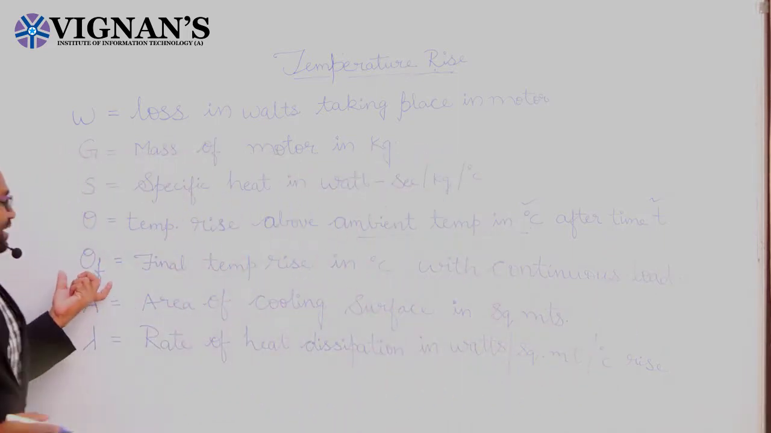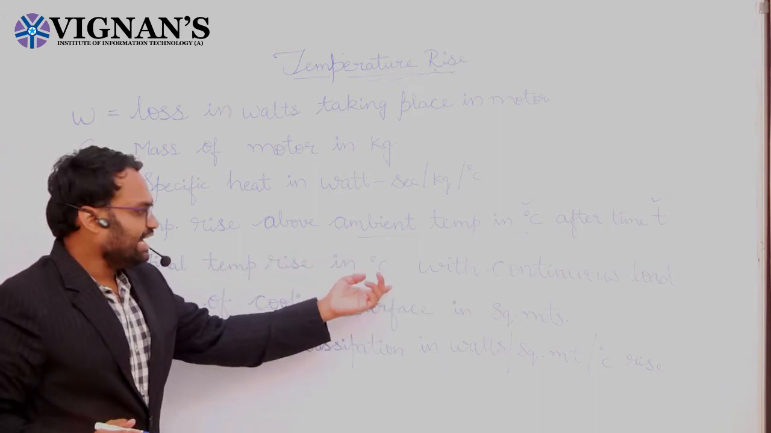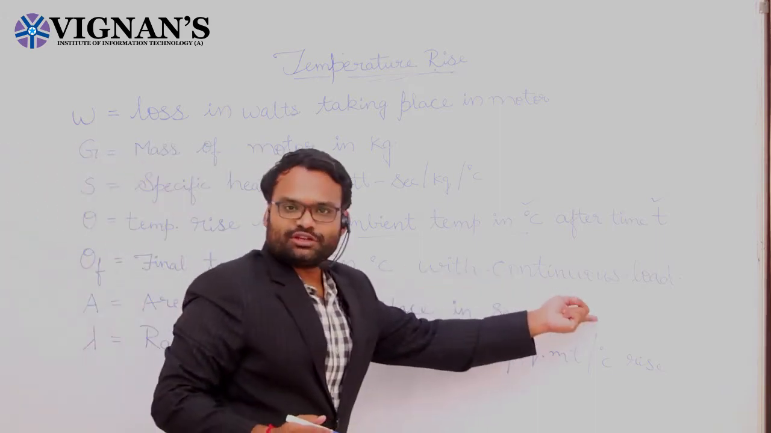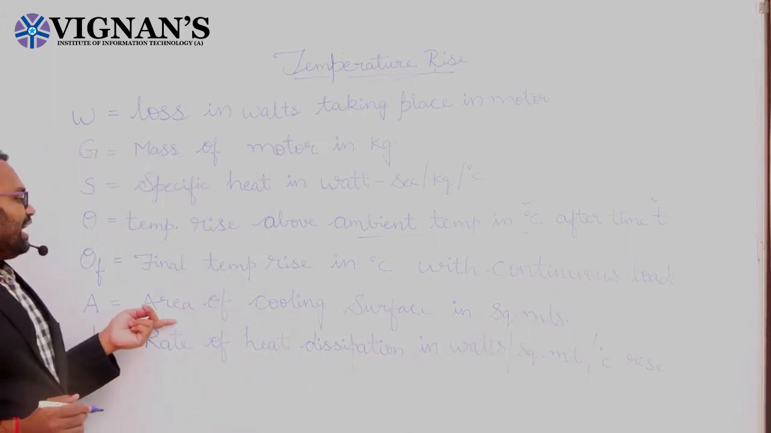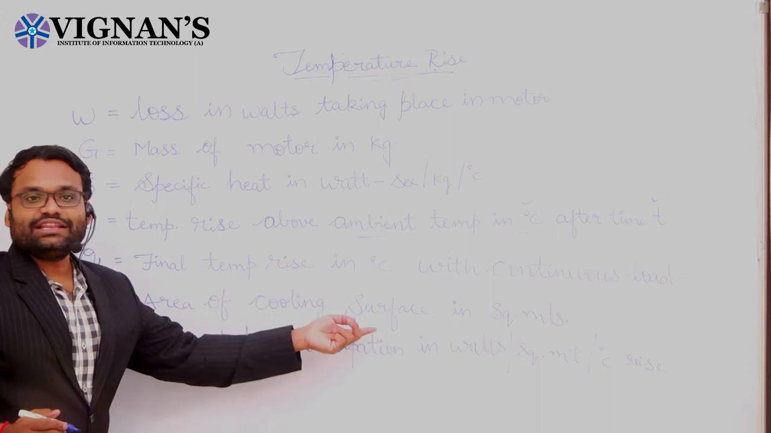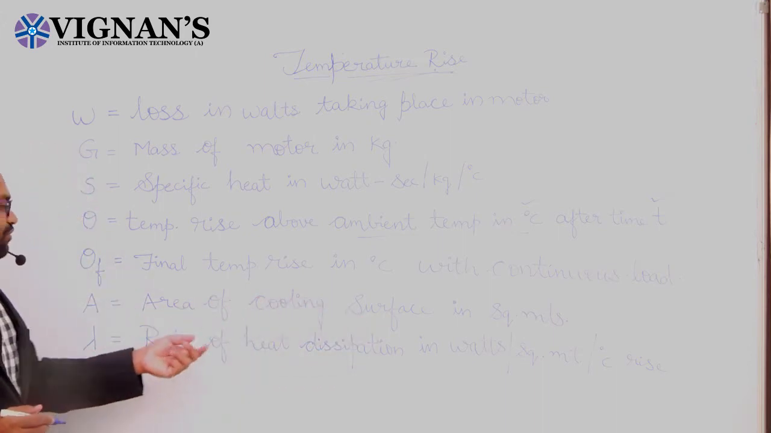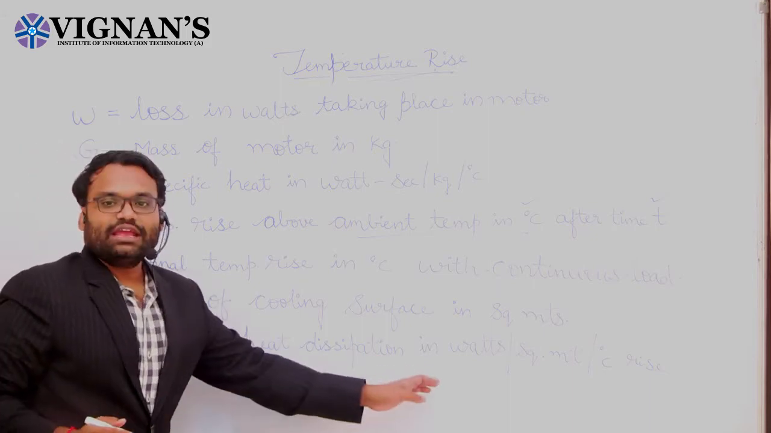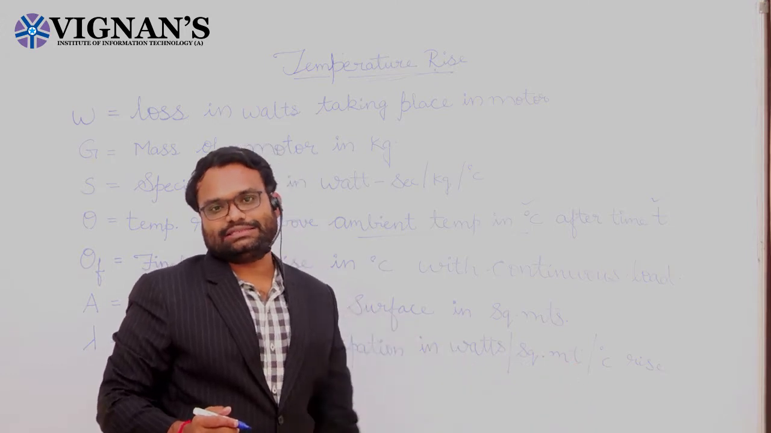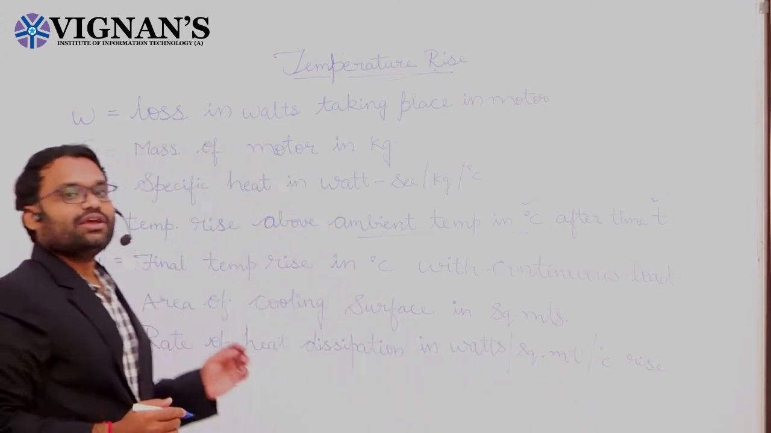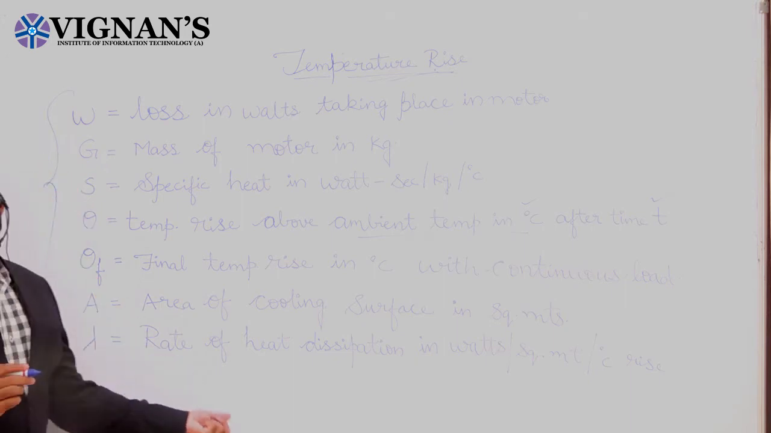Theta f is the final temperature rise in degree centigrade with continuous loading condition. A is the area of cooling surface in square meters. Lambda is the rate at which heat is dissipated in watt per square meter per degree centigrade rise.